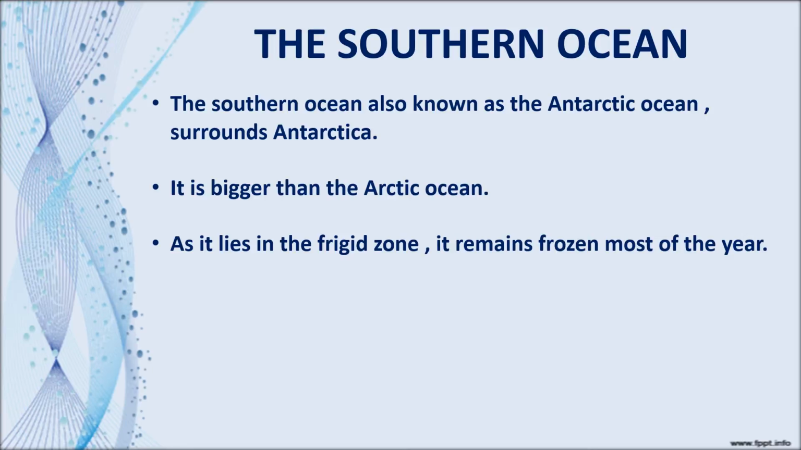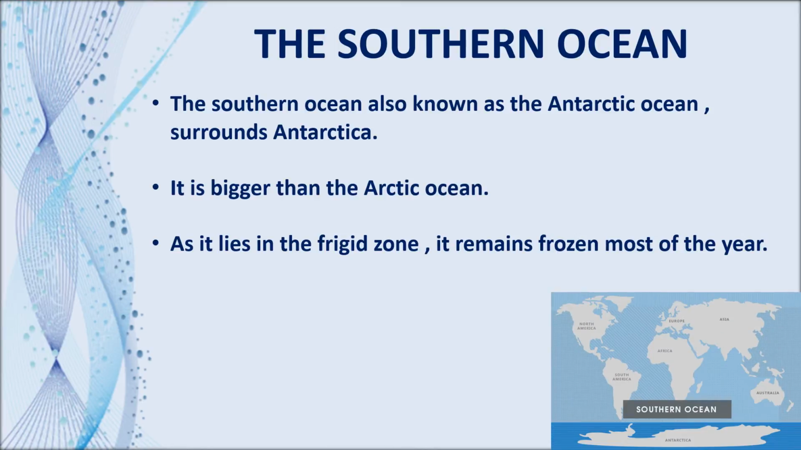Because it lies in the frigid zone, it remains frozen most of the year. The temperature in the frigid zone is 90 degrees Fahrenheit below freezing, so it remains frozen most of the year. Antarctica is so cold that most of the ice there never melts. So this continent is permanently covered in ice.